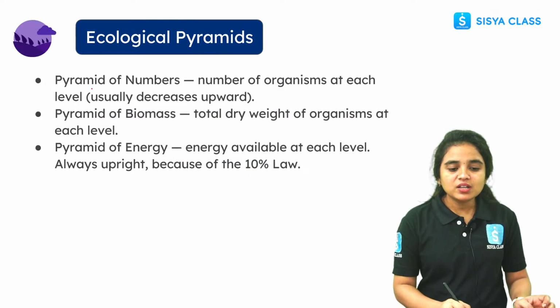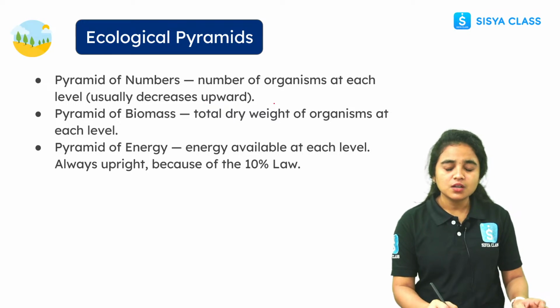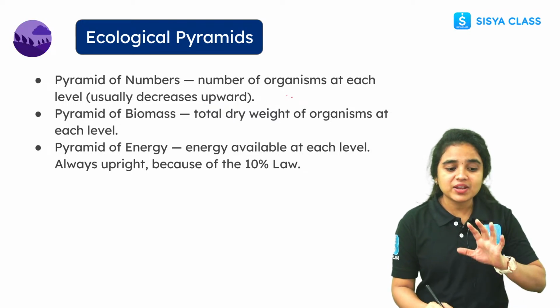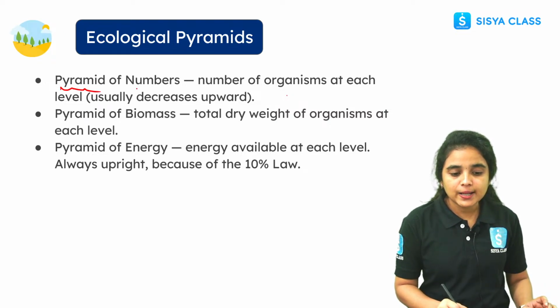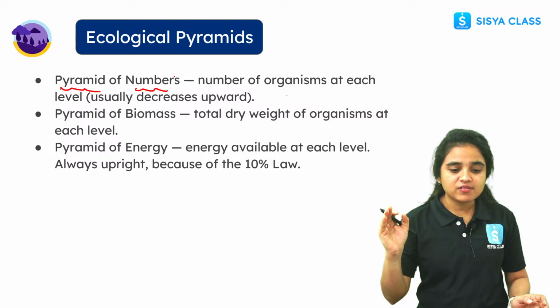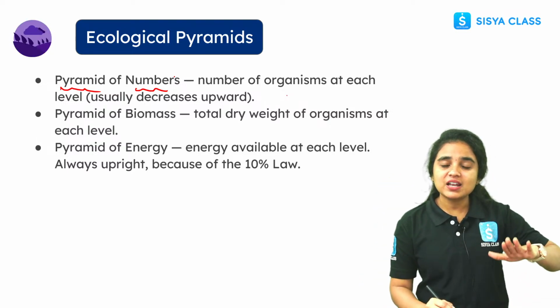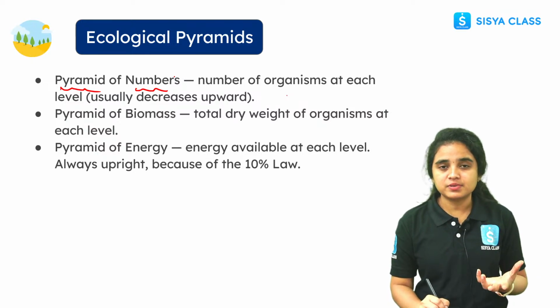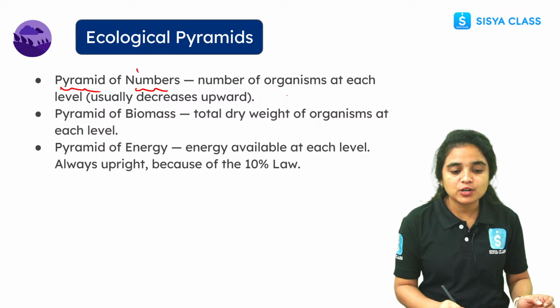And in ecological pyramids, we can see different types here. The number of organisms present in each level, we call a pyramid of number. Usually it decreases going upward, but each level has some number.